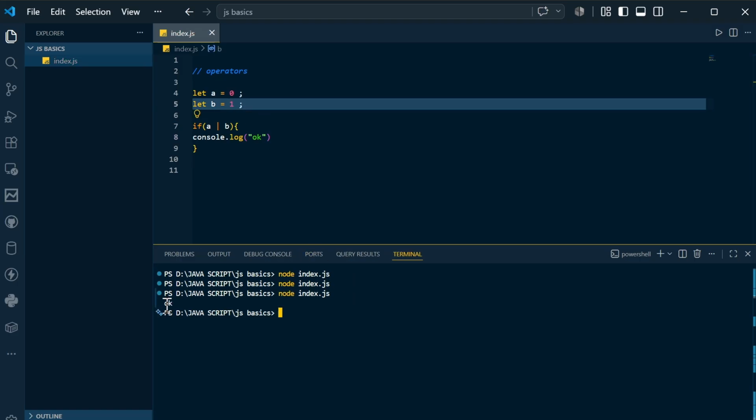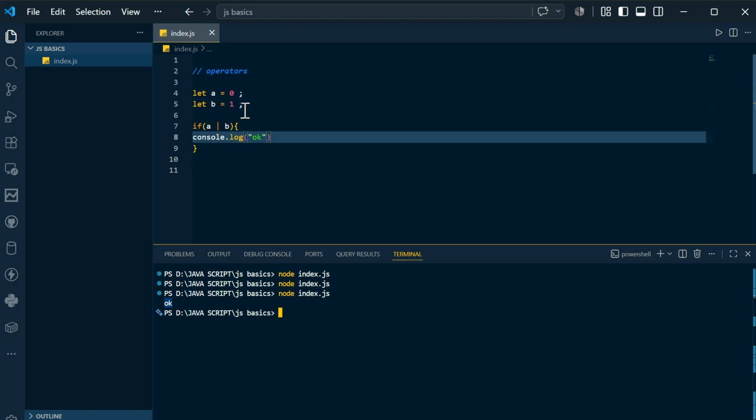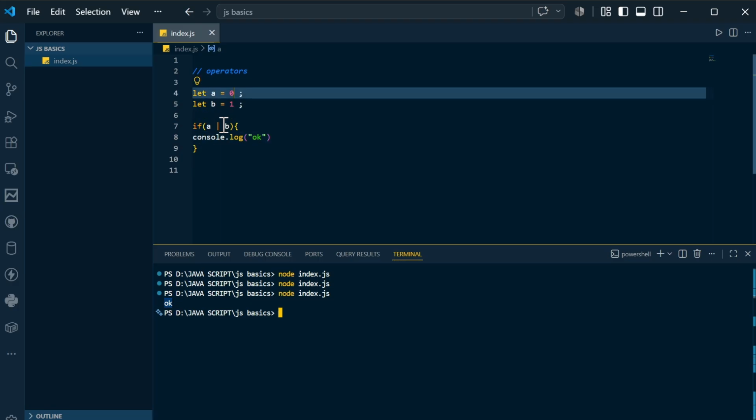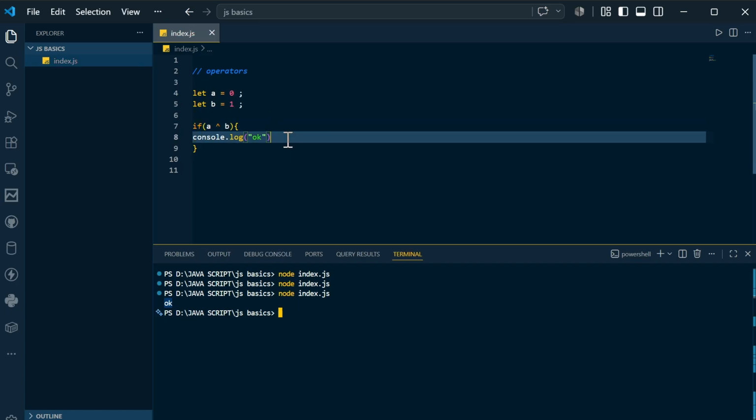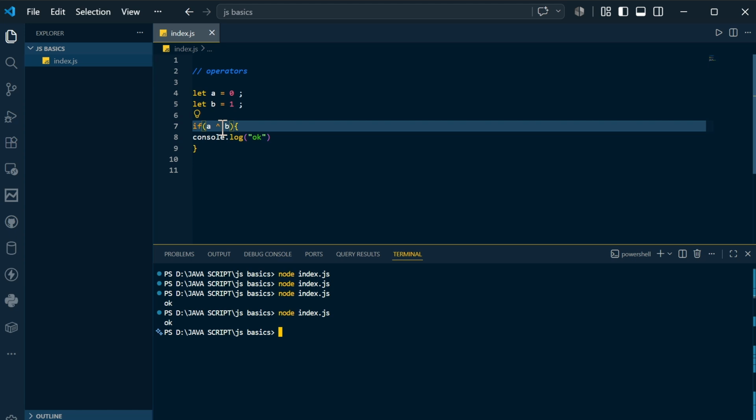See, it is showing you okay. Why? Because 0 or 1. So that's why it's showing this. Now, the bitwise XOR operator. Let's say XOR. The output would be okay again. Why? A XOR B, 0 XOR 1, that would be okay. It is showing you okay because of the XOR operator.